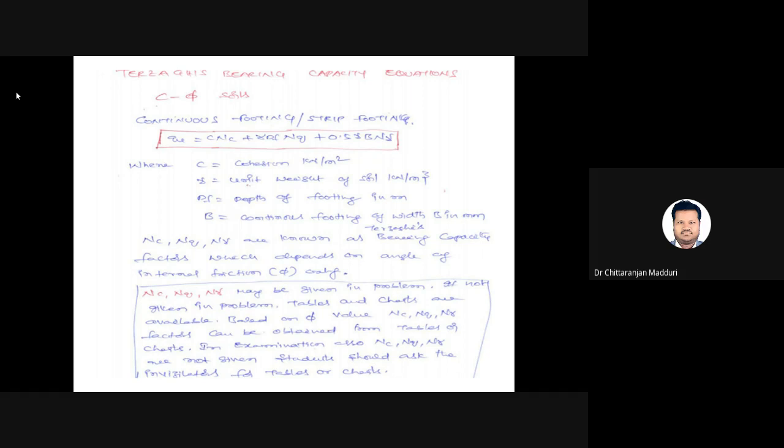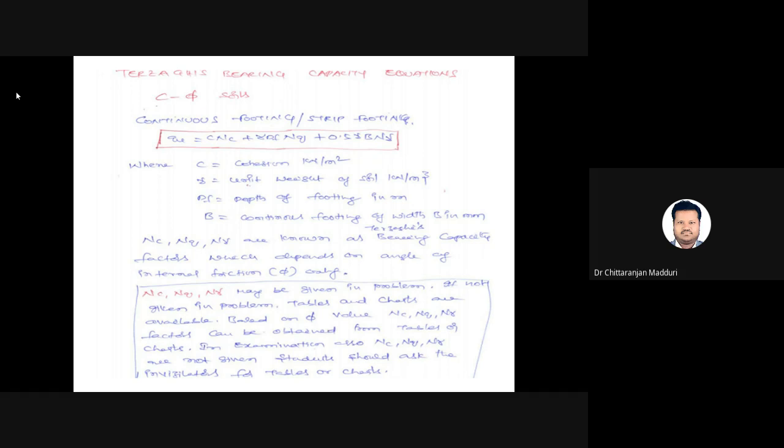So in this formula, Q is known as the ultimate bearing capacity of the soil. C is known as cohesion, in kilonewton per meter square or tons per meter square. Next, gamma equals the unit weight or density of the soil. Df is the depth of the foundation in meters. B equals the width of the foundation.